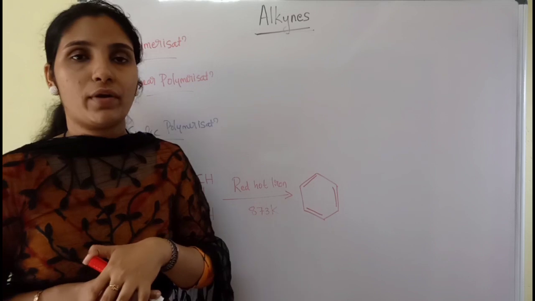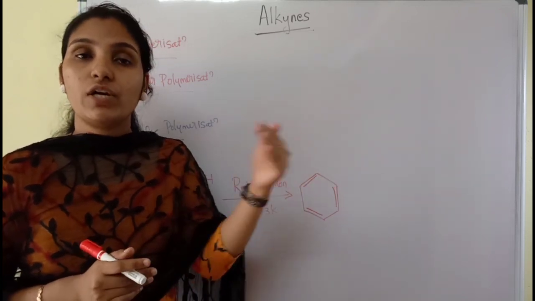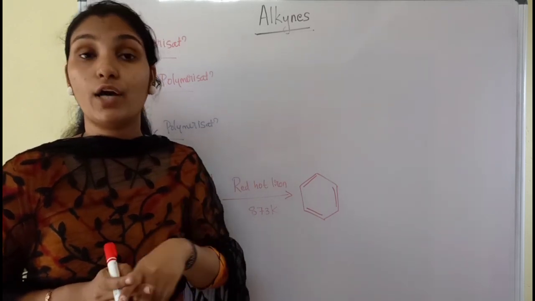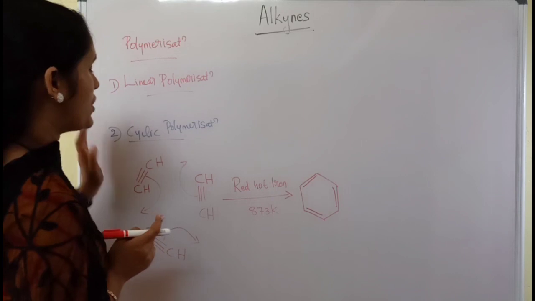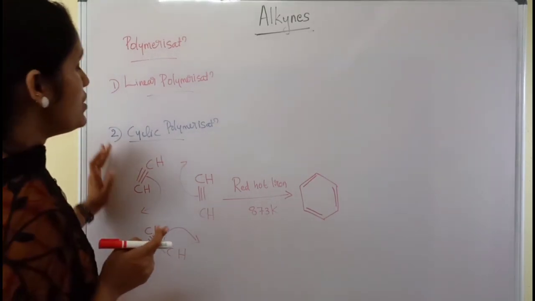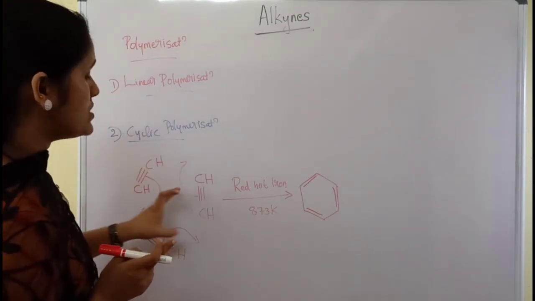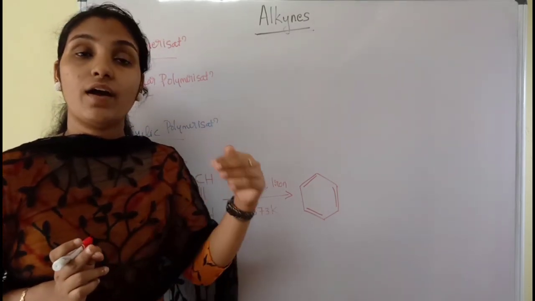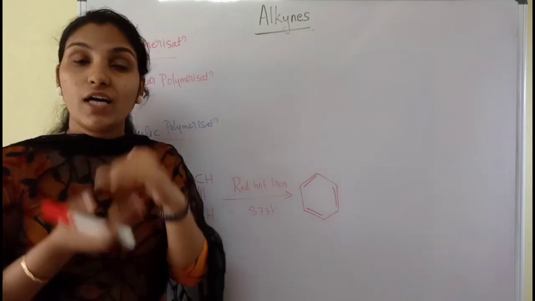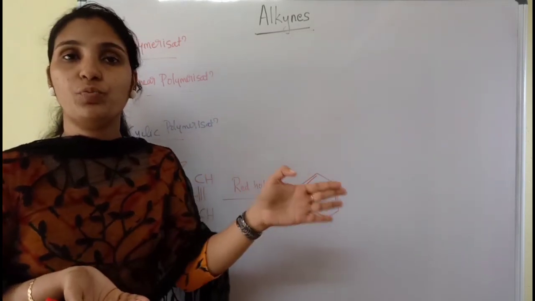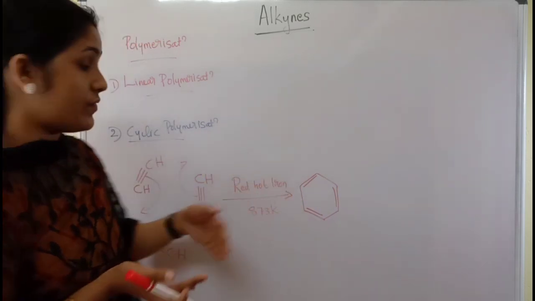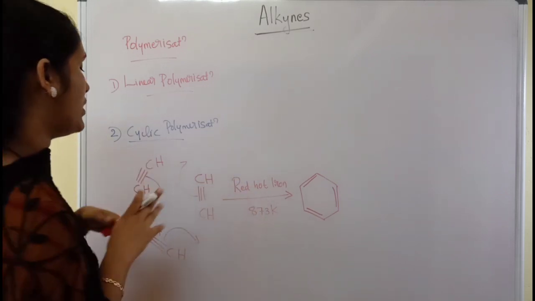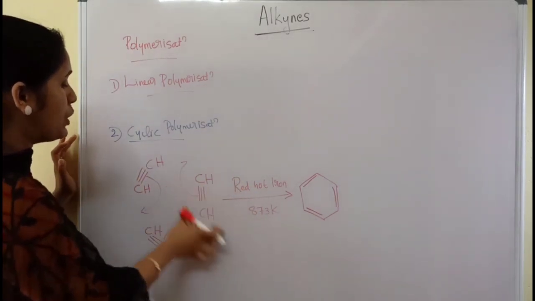Coming to the cyclic polymerization, alkenes show only the linear polymerization and cannot show the cyclic polymerization, but alkynes can show cyclic polymerization. For example, we can take ethyne. Ethyne will undergo cyclic polymerization when it is heated at 873 Kelvin in a red hot tube. That temperature is that high. So in the presence of a red hot iron tube, three ethyne molecules are arranged.